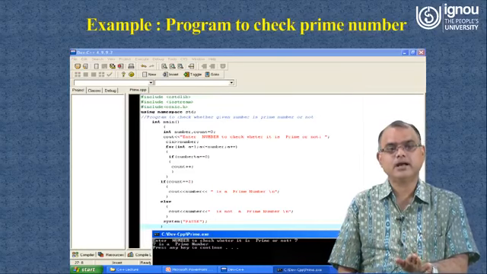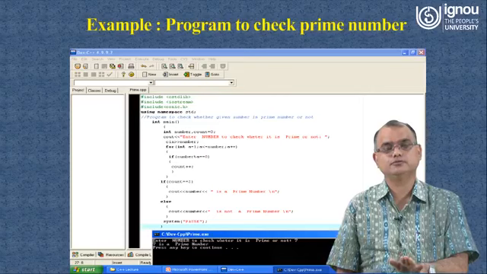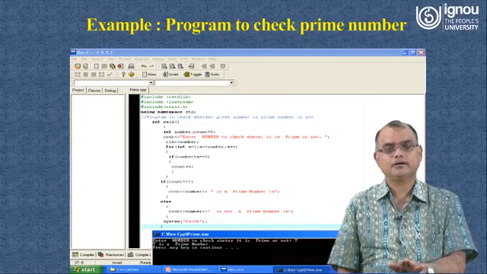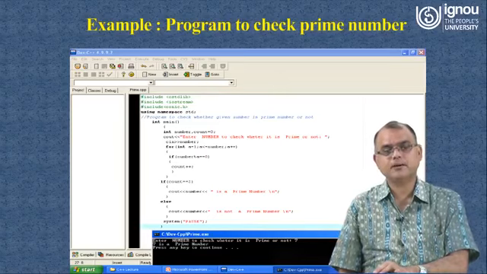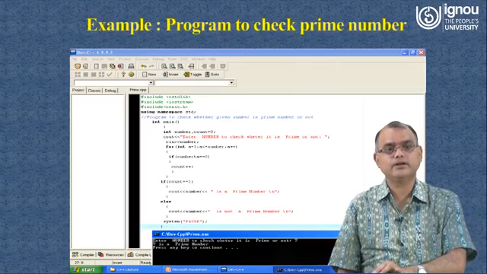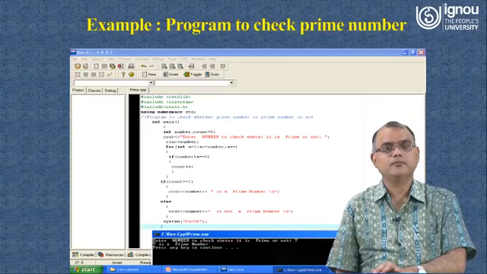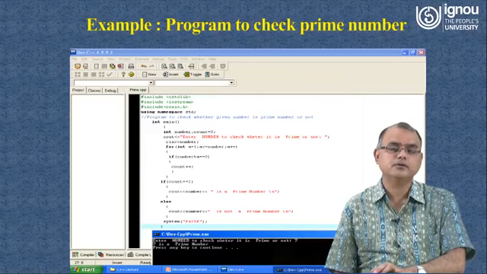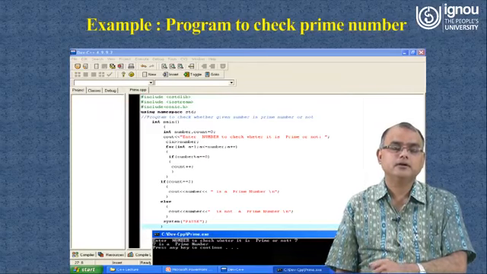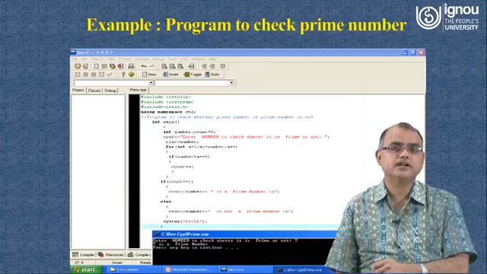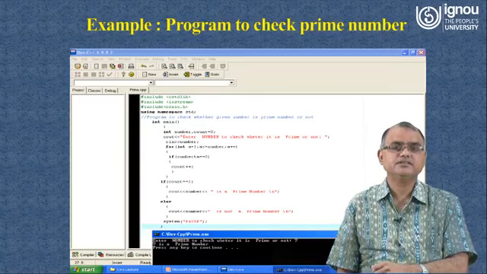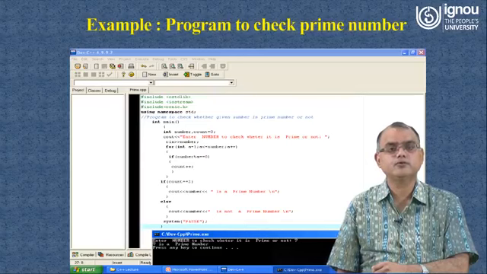But in addition to that, if statements are also used, and you try to implement this program and see how actually you can do it, and for more clarity on how you have to write and how you have to execute, you refer to the lab manual, that is the BCS L032 course.